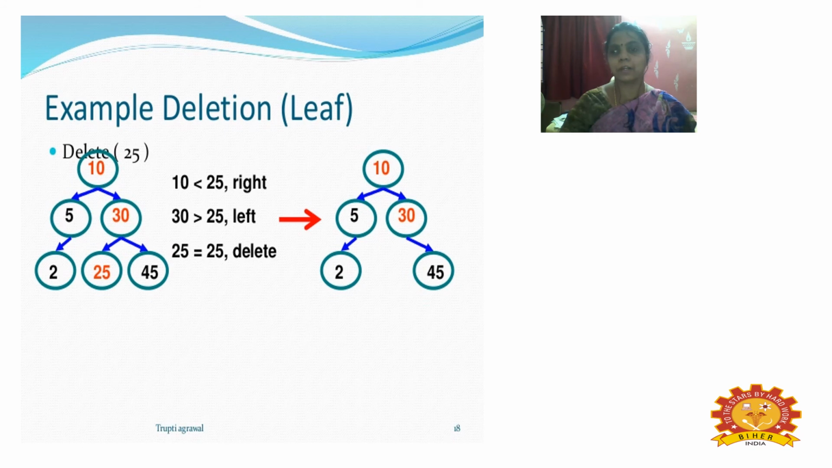On the right side you can view the values we are comparing. 10 is compared with 25, and the value is always greater than the given criteria. Then we compare 30, which is greater, so we go to the left subtree, where 25 is equal to 25, so we delete that value. In the right subtree the value 45 is present. So 25 is deleted, and the other remaining nodes remain as such on the right-hand side of the diagram, for the deletion of the leaf node.